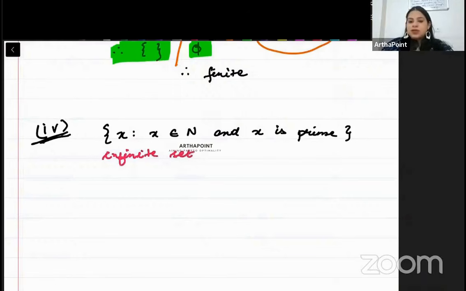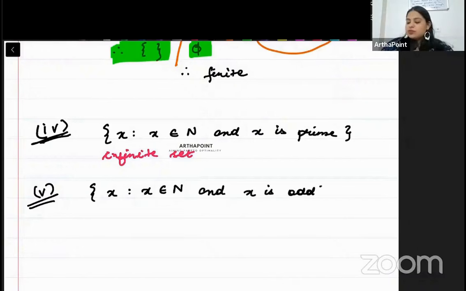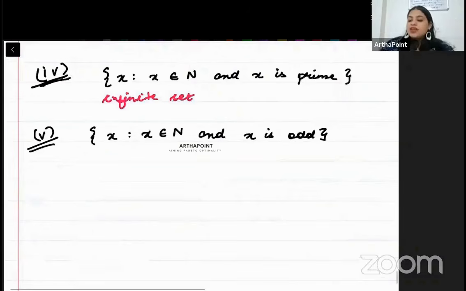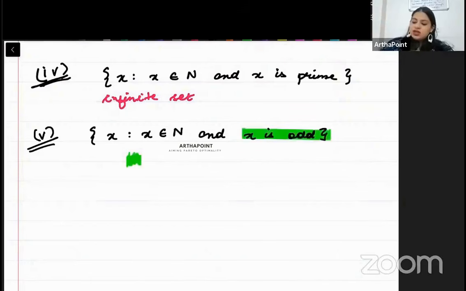Last, the fifth example, beta. x is such that x belongs to natural numbers and x is odd. इसमें क्या होगा? Beta, there are infinite odd numbers. 1, 3, 5. ऐसे करते जाओ. बहुत सारे odd number आ जाएंगे. 1, 2, 3, 4, 5, 6, 7, 8, 9 is also odd. इतना बड़ा number जो बनेगा. ठीक है? So there are infinite odd numbers. So this is again an infinite set. Clear हो गई ये बात?